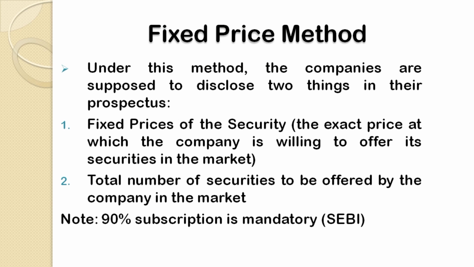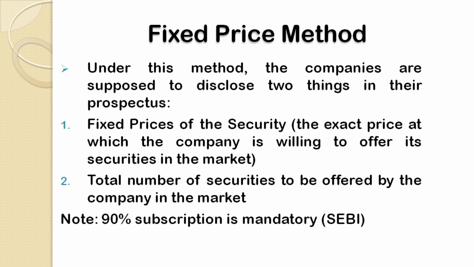The second thing which was to be specified was the total number of securities which the company is offering in the primary market. So a company which was adopting the fixed price method was supposed to disclose the following two things. Number one, the fixed price of the securities, and number two, the total number of securities to be floated in the market.